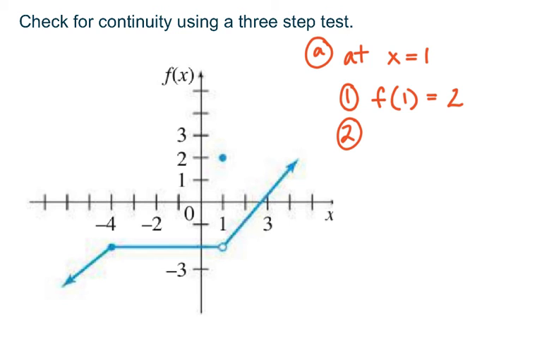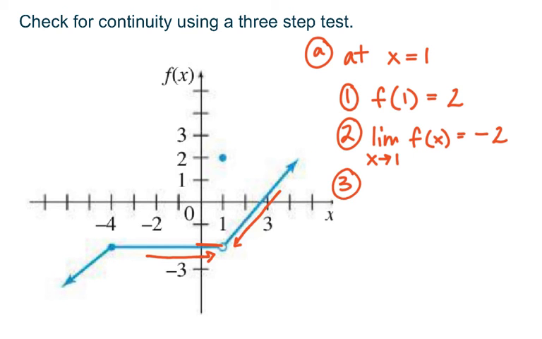All right, the second part, let's check that the limit exists. So the limit as x approaches 1 of this function, what does that equal? As we travel along the graph towards positive 1 from the left and from the right, we notice that the y value in this case is negative 2. So do 1 and 2 match?